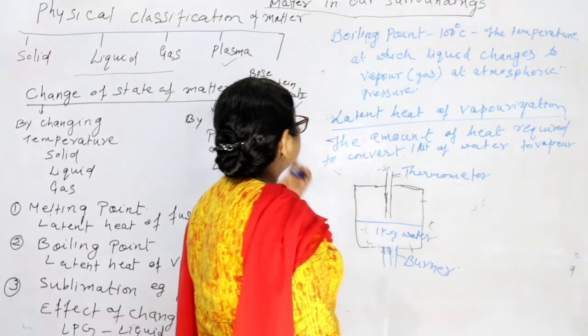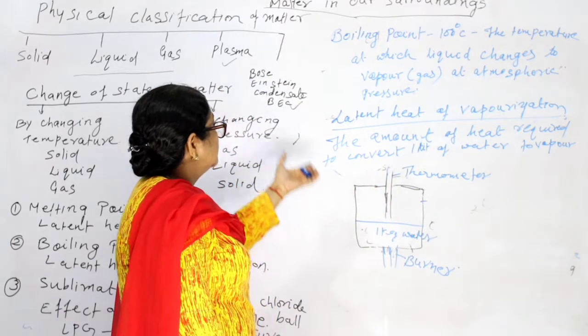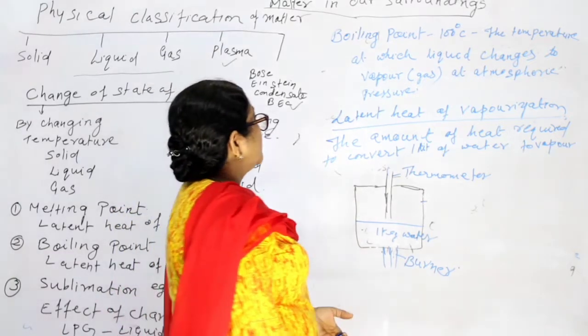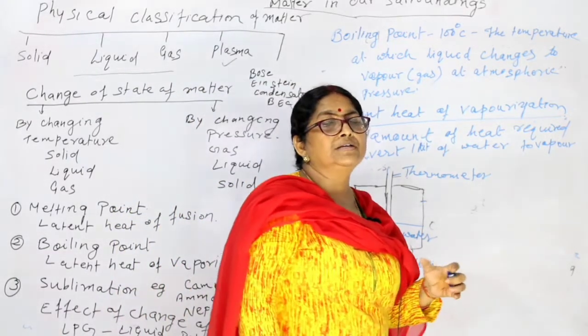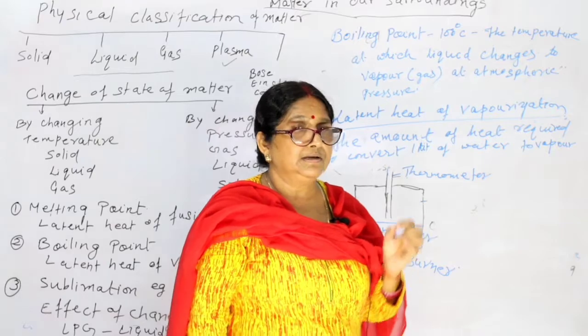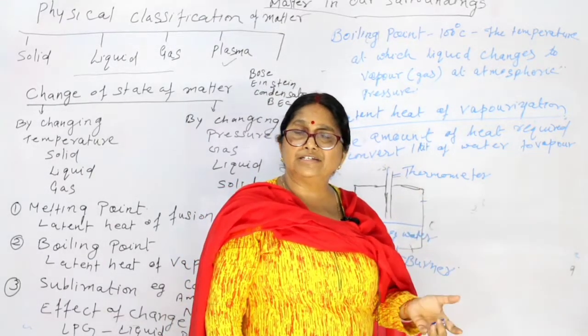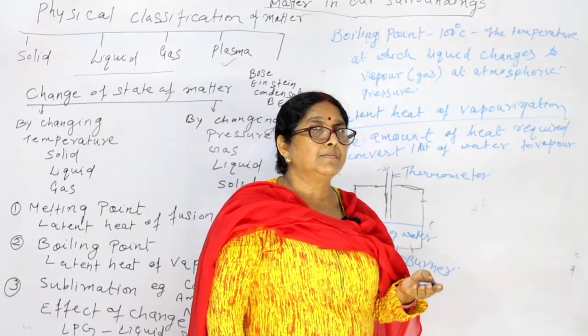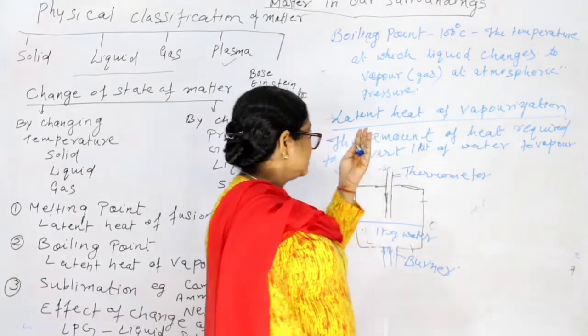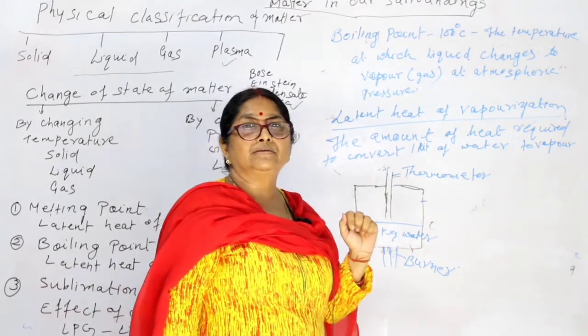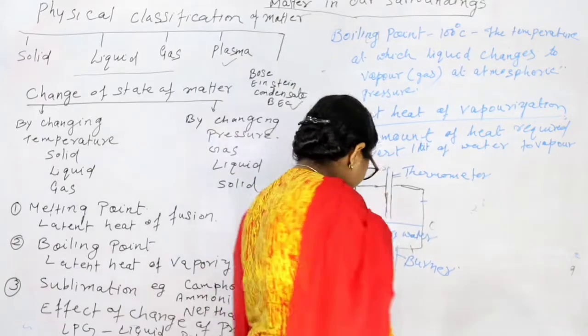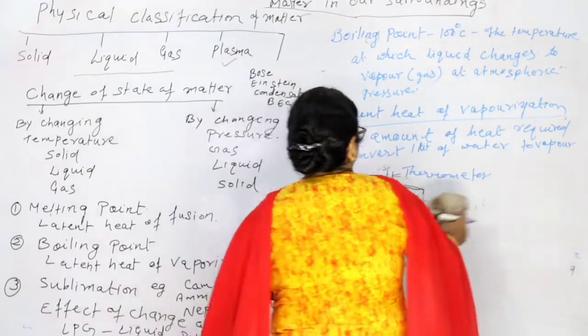Okay, so this is called latent heat of vaporization. Hope you understood what is latent heat of fusion, latent heat of vaporization, what is melting point, what is boiling point. Okay. Now next comes